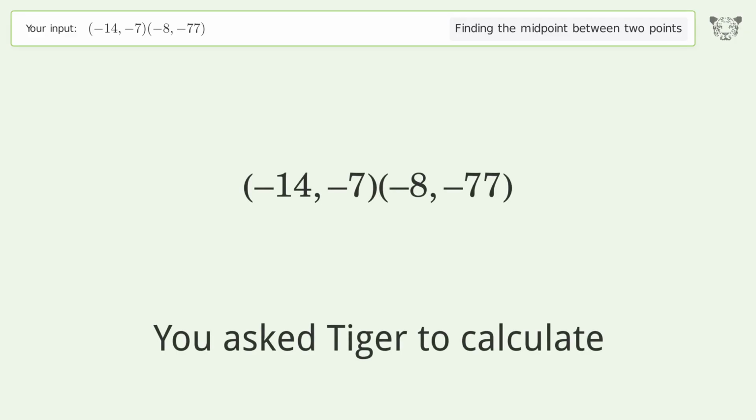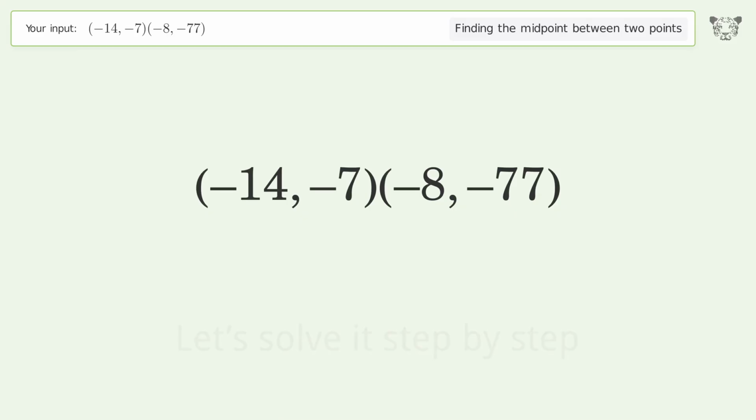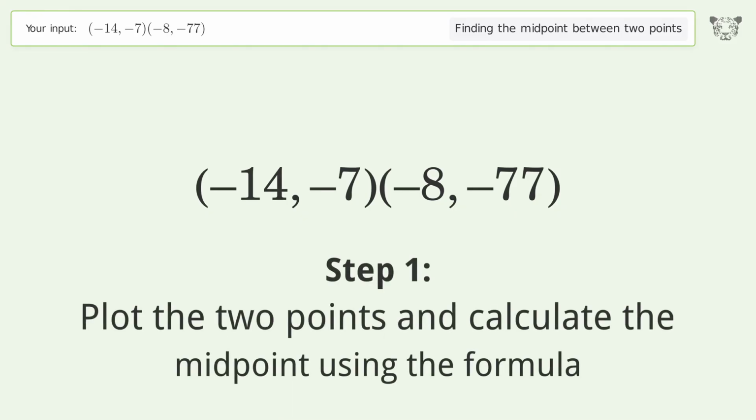You ask Tiger to calculate. This deals with finding the midpoint between 2 points. The midpoint between the 2 points is -11, -42. Let's solve it step by step. Plot the 2 points and calculate the midpoint using the formula.